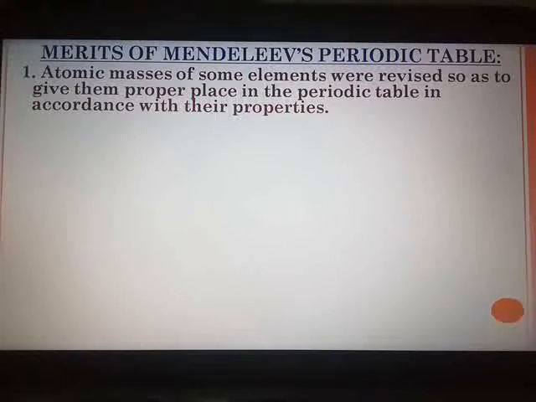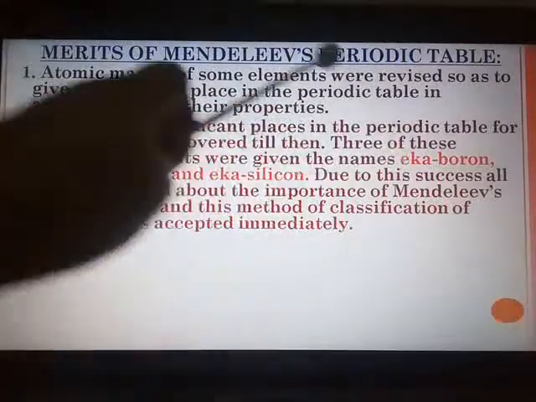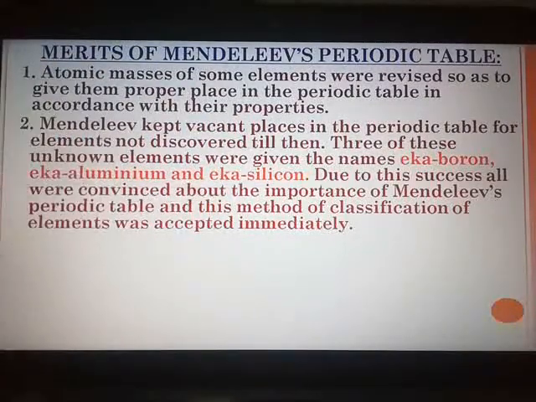His next very important merit is that before the elements could be discovered, he had kept some vacant places, some blank places in his periodic table. These three unknown elements were also given the names Ica boron, Ica aluminium and Ica silicon. Here we take a good example.